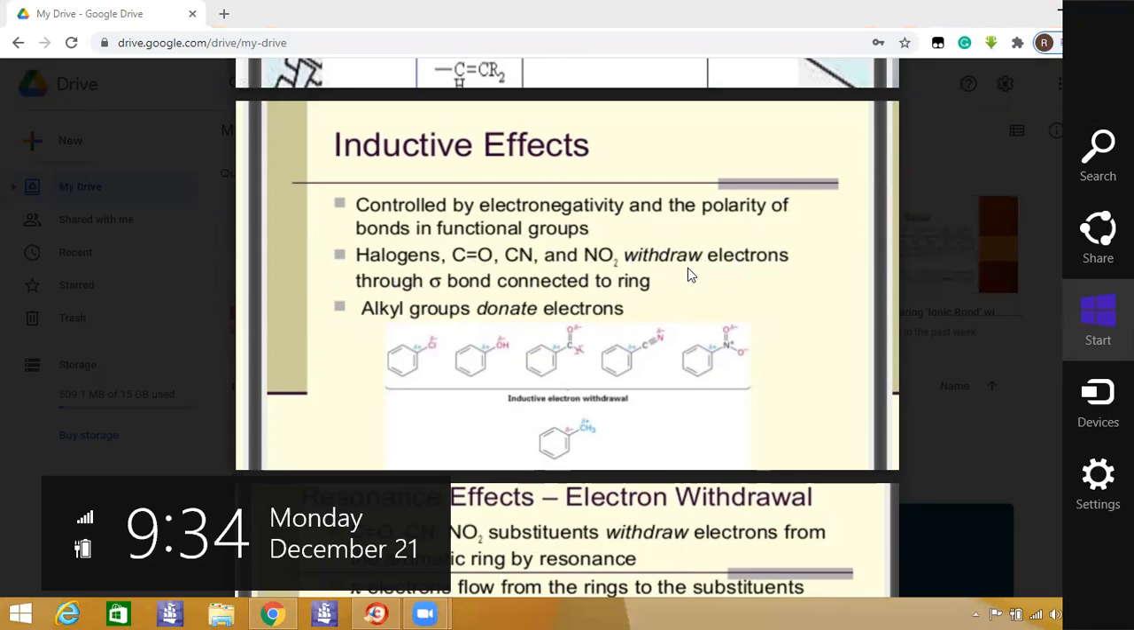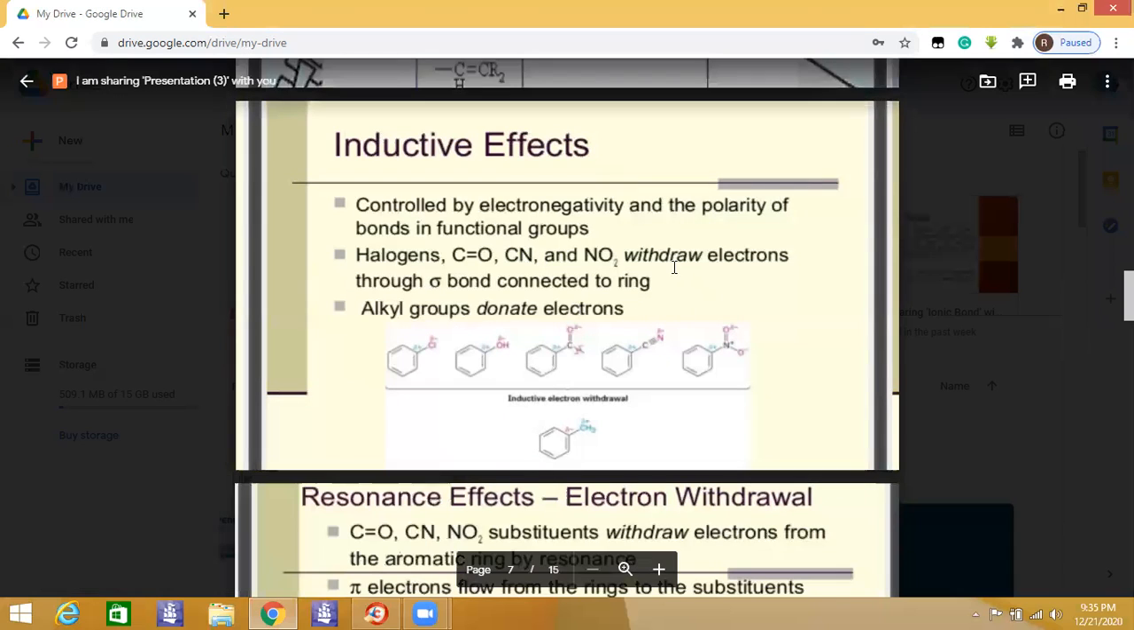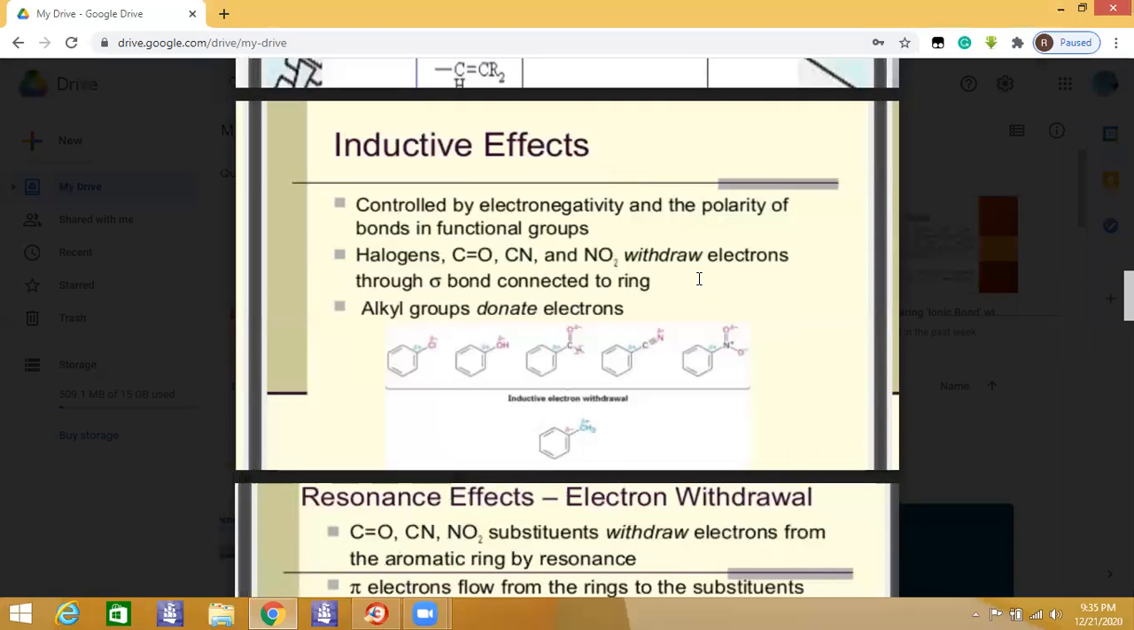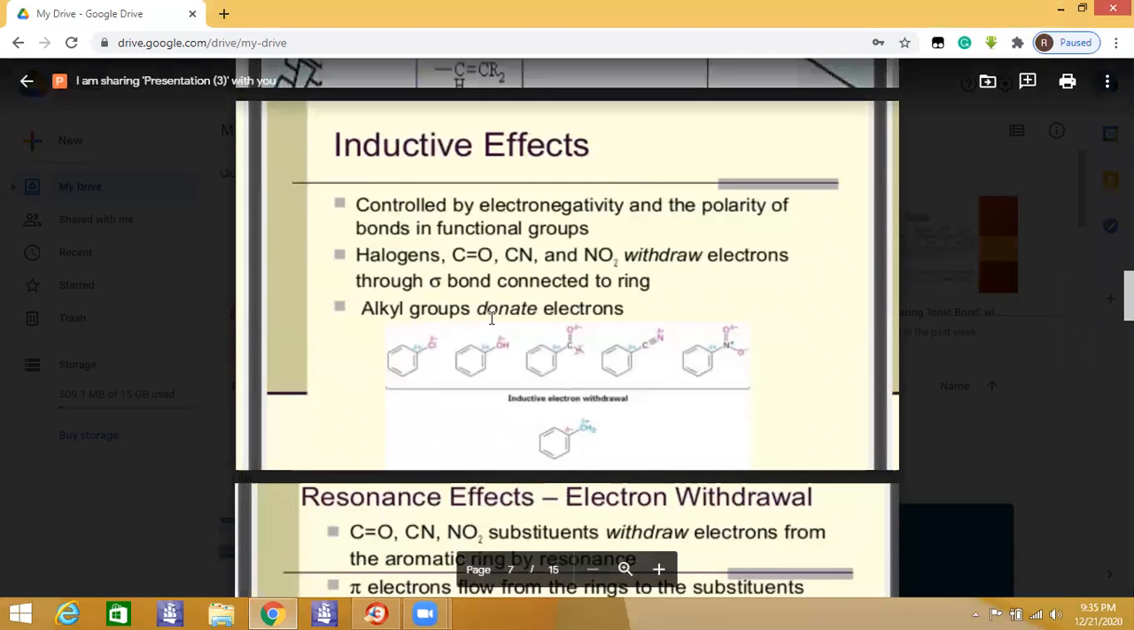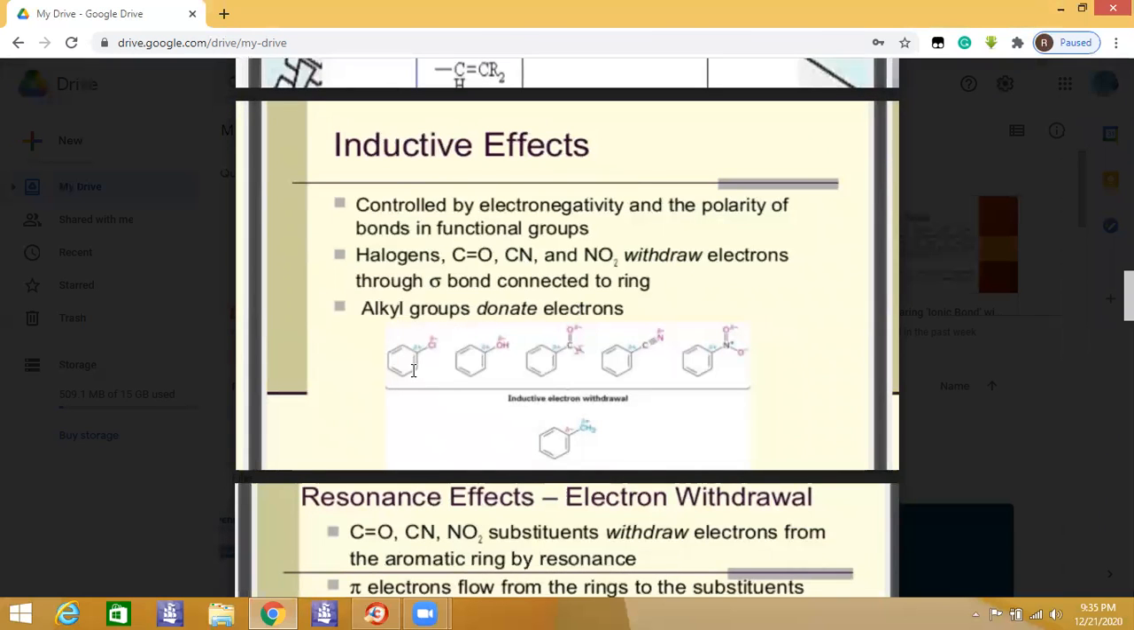Why are we saying withdrawing group? Because of their electronegativities, they will attract a pair of electrons towards themselves, making the sides like this. I am telling you this side, making the ring less reactive as compared to the alkyl. An alkyl group donates electrons. So alkyl is basically a donating group, and it will activate the ring.